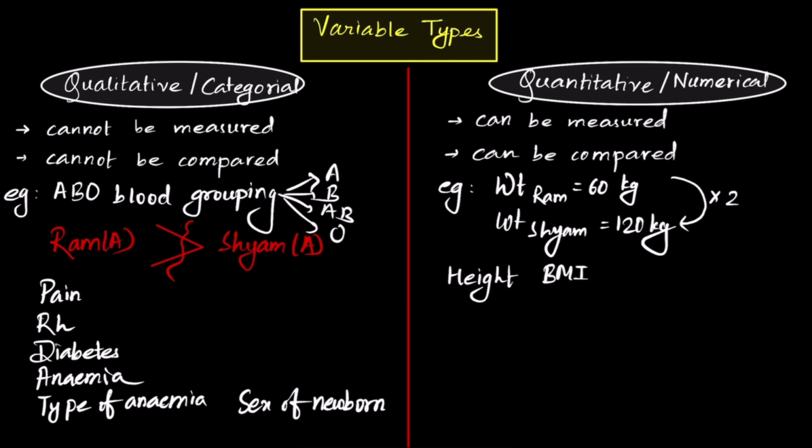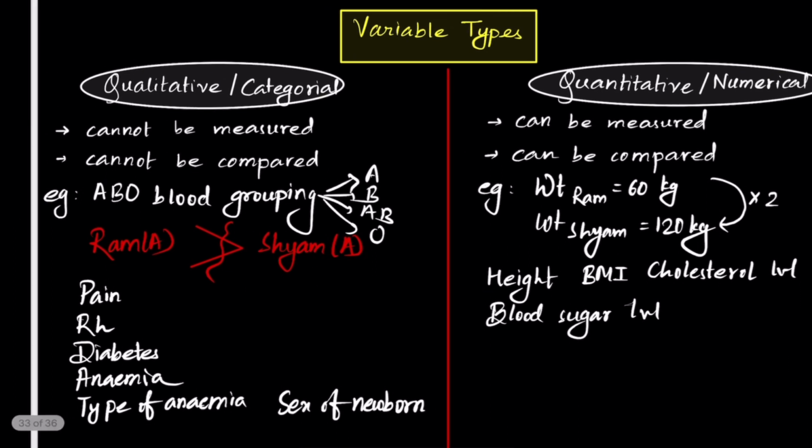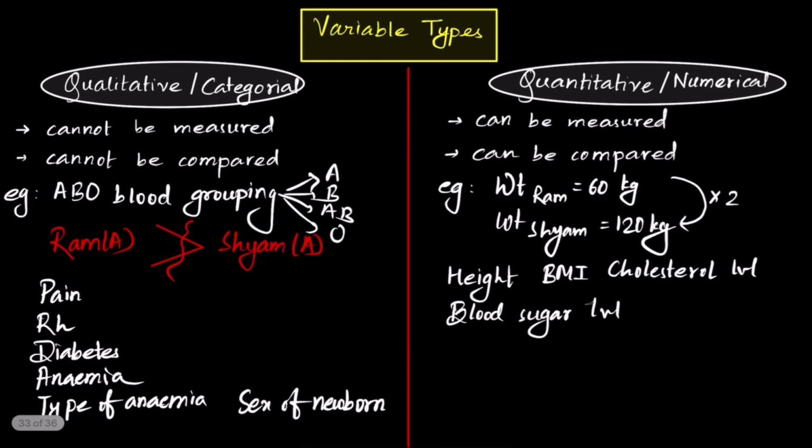Body mass index, cholesterol level. See, you cannot measure and compare diabetes, but you can measure and compare blood sugar level. You can say that the blood sugar level of Ram is 100 milligram per deciliter, and you can say that the blood sugar level of Sam is more or double the blood sugar level of Ram.